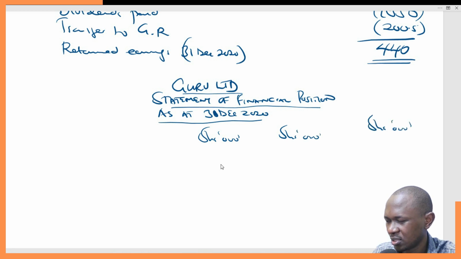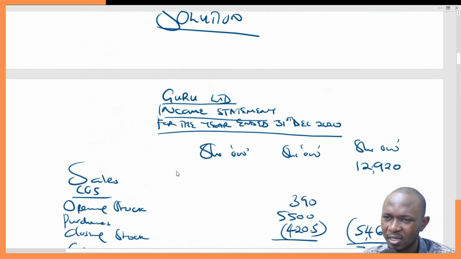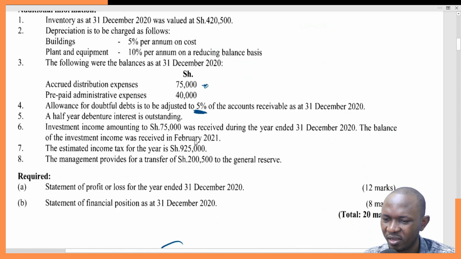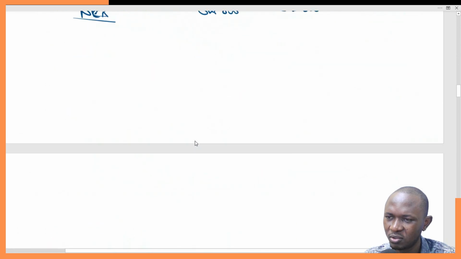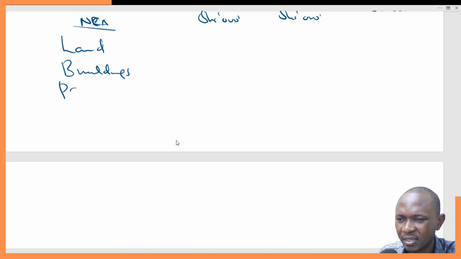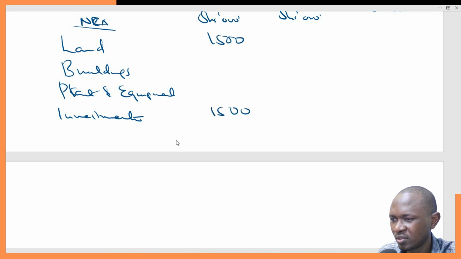So we'll start with the non-current assets, and I think they were very clear from the question. We have land, buildings, plant and equipment, and in fact also investment. So we'll have land, buildings, plant and equipment, and investment. So land was 1,500. I think investment was also 1,500.